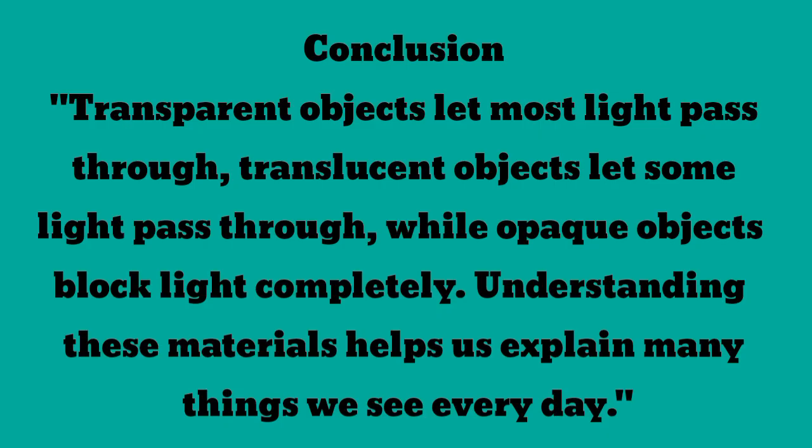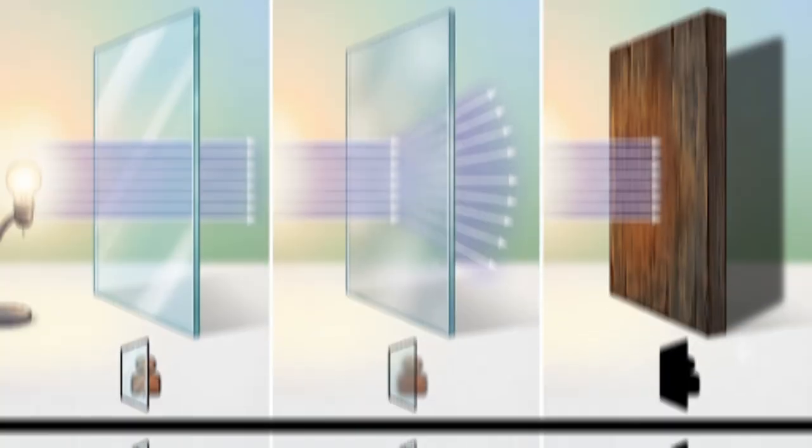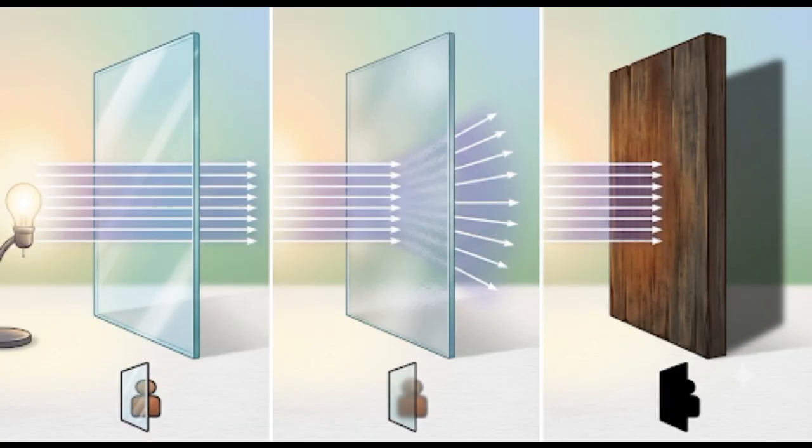So we can say that transparent objects let most light pass through them, translucent objects let some light pass through, while opaque objects block light completely. Understanding these materials helps us explain many things we see every day. If we revise the concept, in this picture you can have a comparison of three materials. First one is transparent, it passes all the light. Second is translucent, it passes some light and stops the other. While the third one, wooden block, is an opaque object. It totally blocks the light.